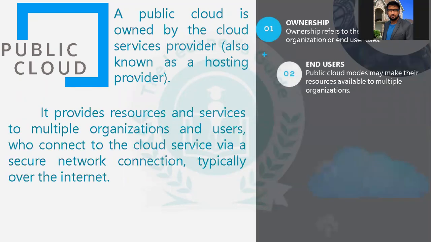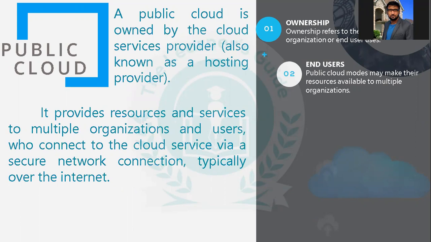Ownership refers to the resources that an organization or end user uses. As we discussed, services are owned by users, and for infrastructure, cloud service providers are the owners.